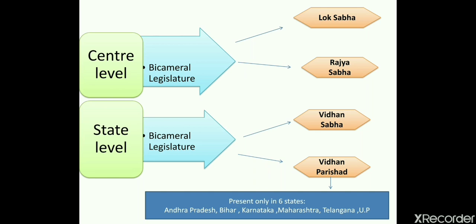Only in these 6 states do we have two houses, the Vidhan Sabha and Vidhan Parishad. So we can say that all states have a Vidhan Sabha, but Vidhan Parishad we have in limited states. How many states? 6 states. Previously Jammu and Kashmir was also there, but now lots of changes have been made in it.